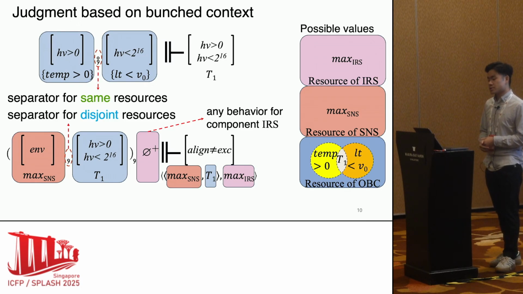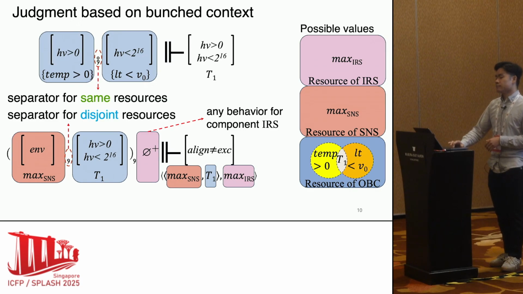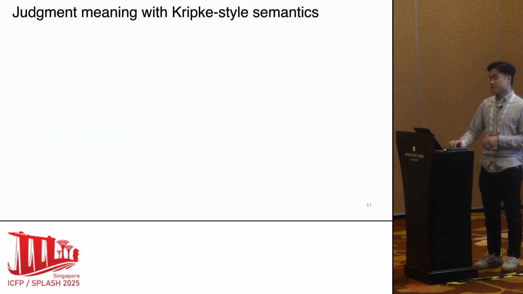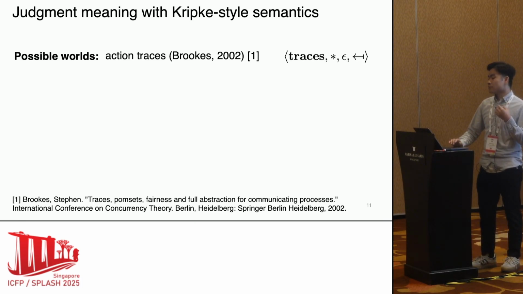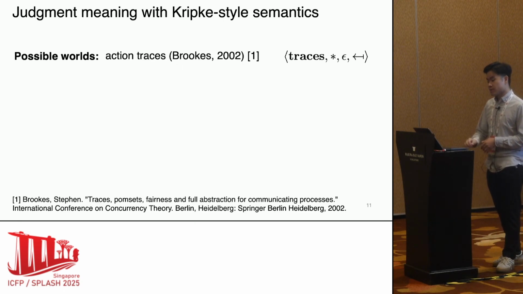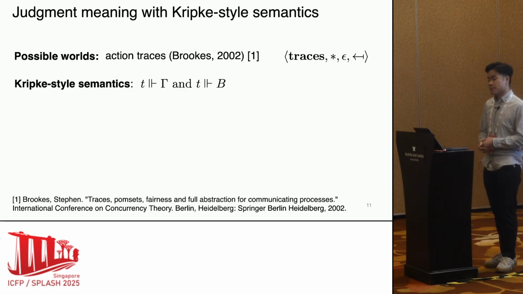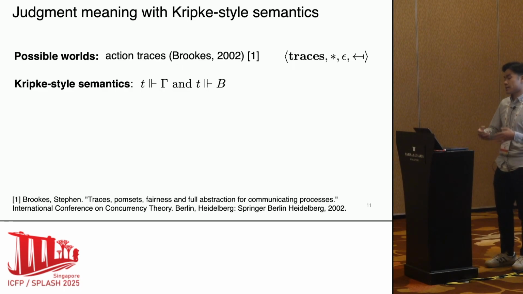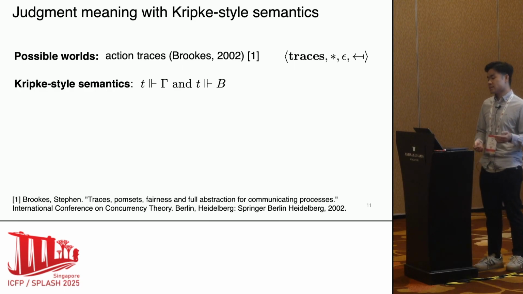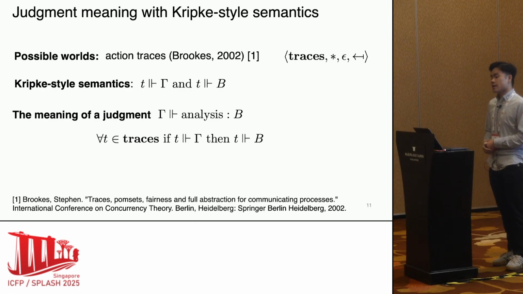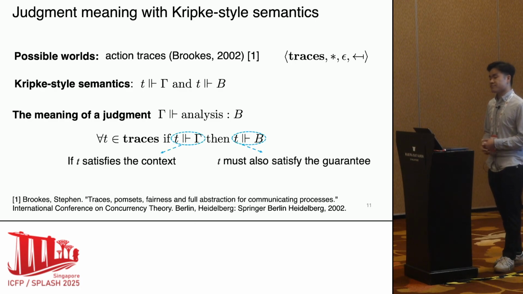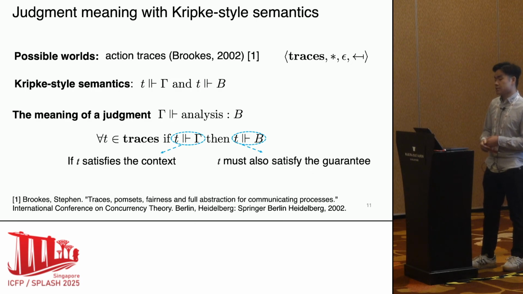Now, with those property structure judgments, our next step is to define their meaning with Kripke style semantics. First, we define the possible worlds as a set of action traces. With standard reduction and composition, it forms a pre-ordered commutative monoid. Then we define our Kripke style semantics based on whether a trace satisfies the behavior described by the gamma or the formula B. For the details of the semantics, please look at our paper. Based on the semantics, a judgment gamma gives us B can be interpreted as: if a trace satisfies the behavior described by the gamma, then it should also satisfy the behavior described by the guarantee B.